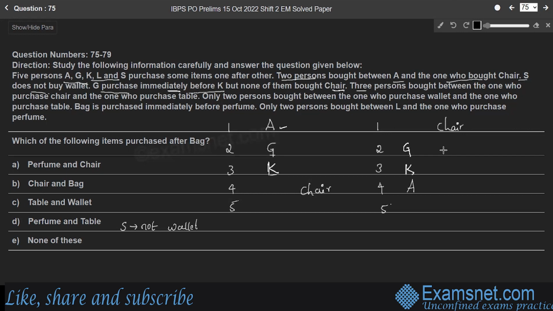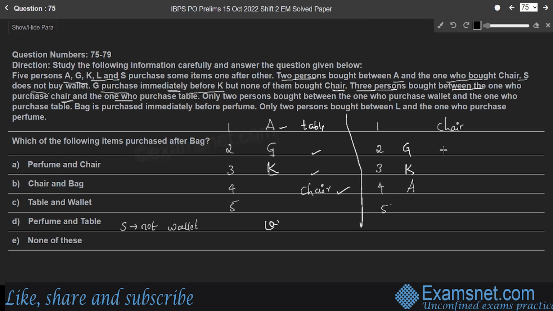Next point. 3 persons bought between the one who purchased chair and the one who purchased table. Therefore, in case 1, in between chair and table persons, there should be 3 places. But in case 1, if you consider A purchases table, there are only 2 places.